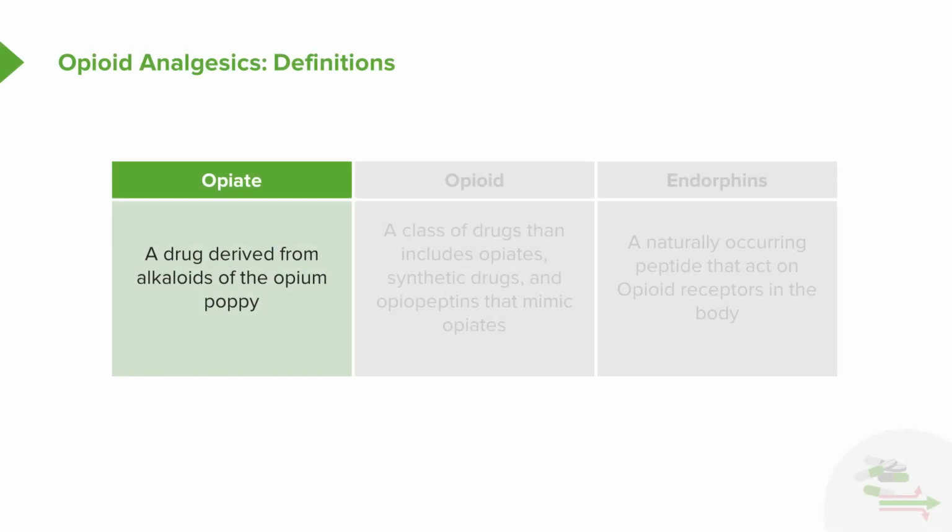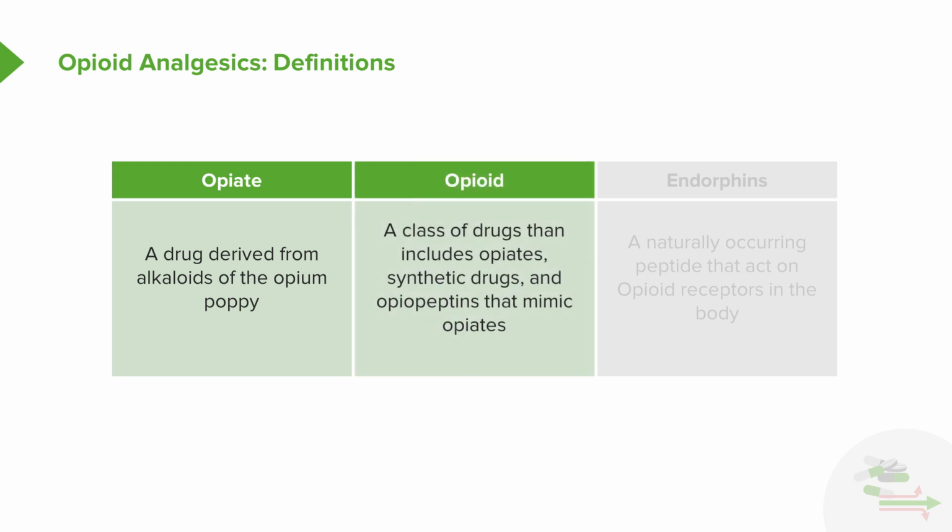Let's talk about opioid analgesics. Opiates, opioids, and endorphins are three different things, so let's define them clearly before we move on. An opiate is a drug derived from the alkaloid of the opium poppy. An opioid is a class of drugs that includes opiates, synthetic drugs, and opiopeptins that mimic opiates.